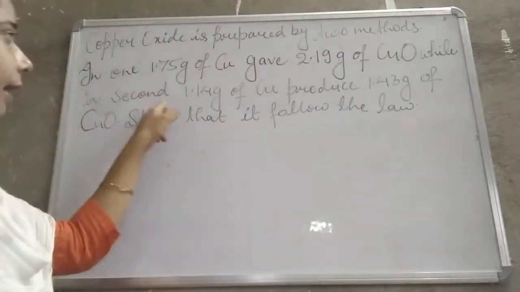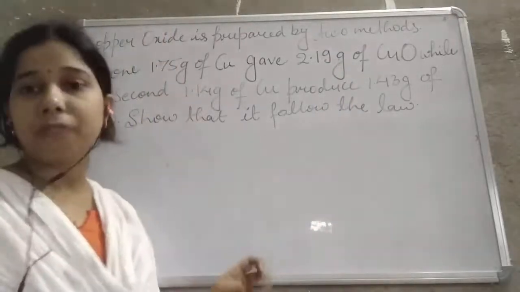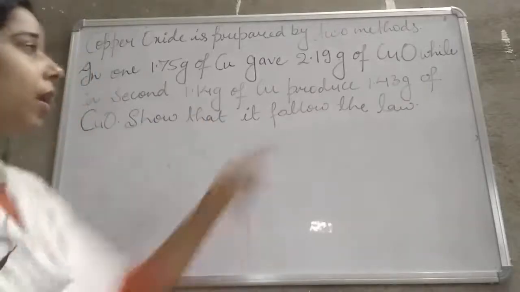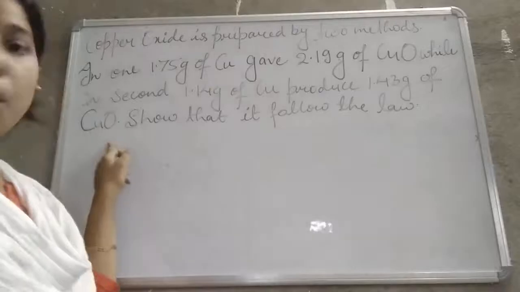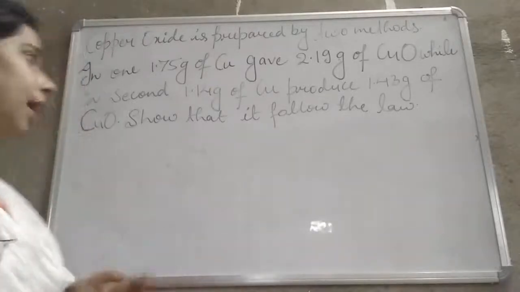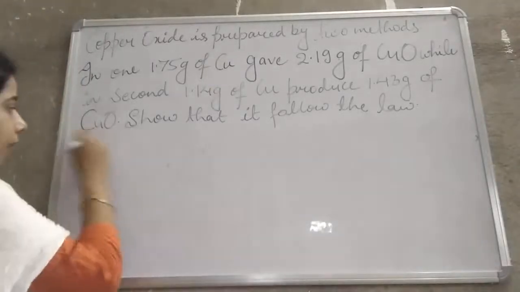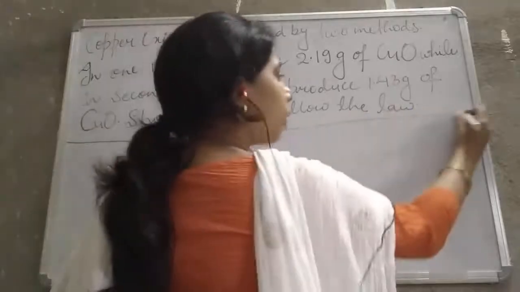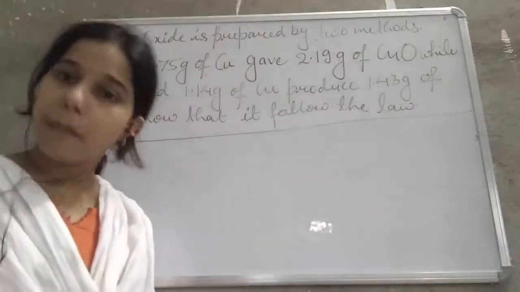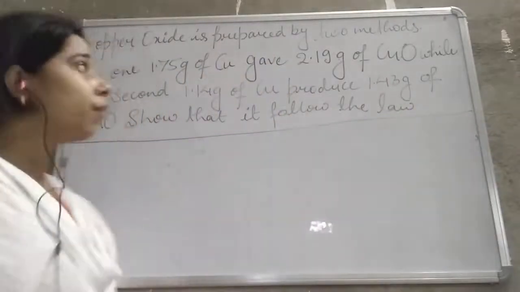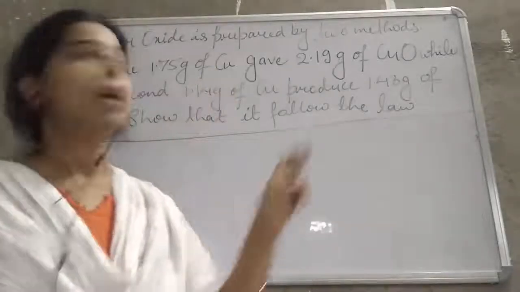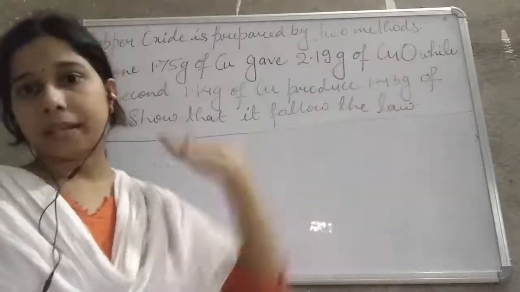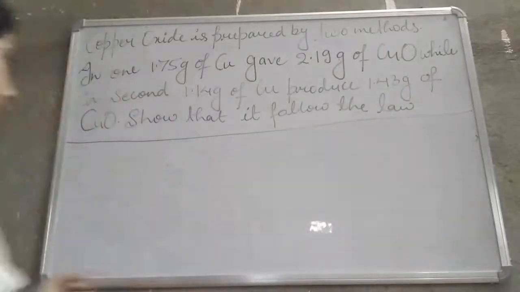While in the second case, 1.14 gram of copper produces 1.43 gram of copper oxide. Now we have to show that it follows the law of constant proportion. So we will try to find the percentage of copper in the copper oxide.